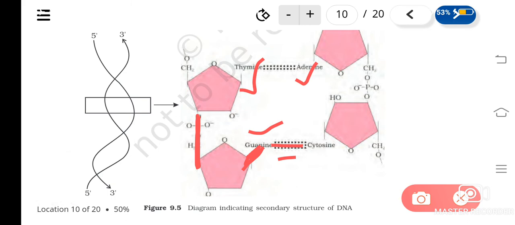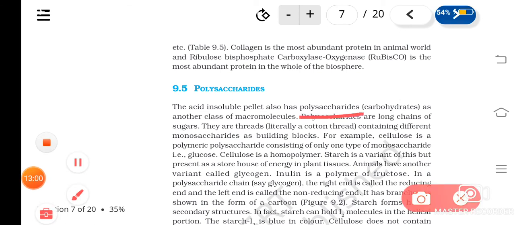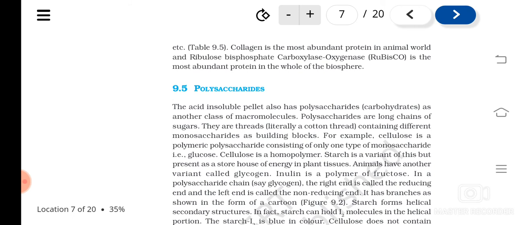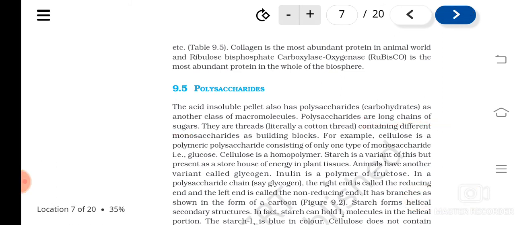Is it clear? So another kind of macromolecule that we find in the acid insoluble pool is polysaccharides. What are polysaccharides? It's a kind of carbohydrate. Carbohydrates can be divided into different types like monosaccharides, oligosaccharides and polysaccharides. Polysaccharides are polymers of only monosaccharides. Understood? So they are long chains of sugars, and they can be homopolymers.